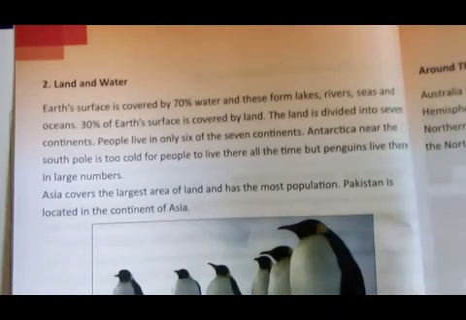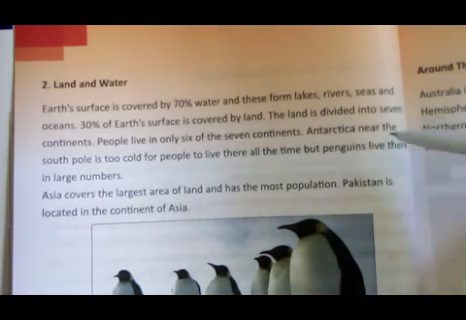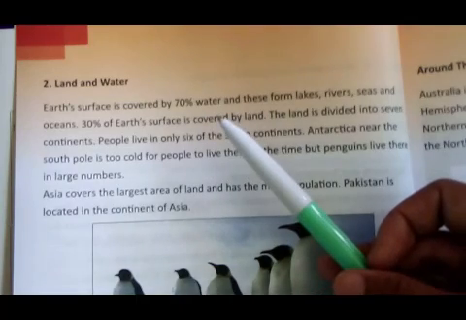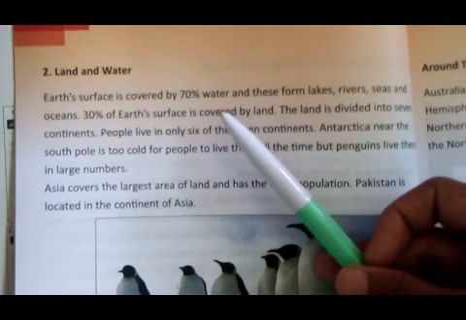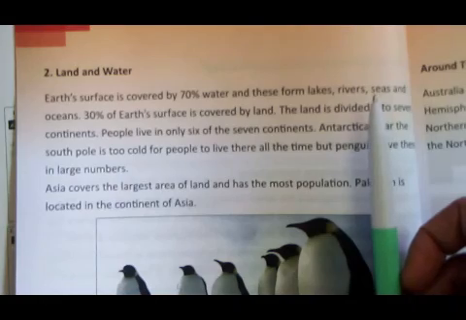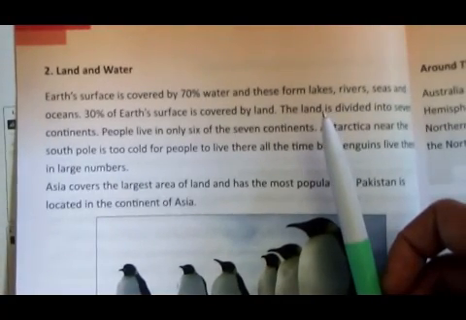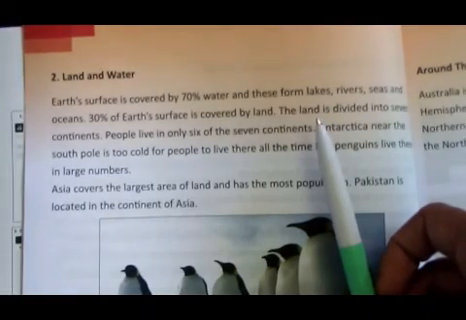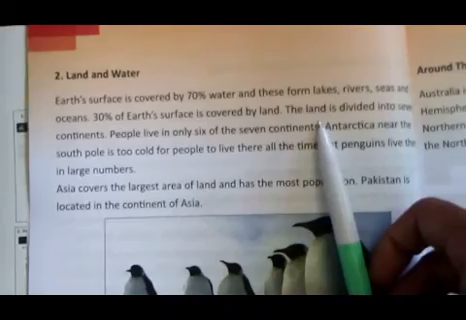Land and water. Let's learn about the land and water present in our world. Earth's surface is covered by 70% water. How many percent? 70% water. And these form lakes, rivers, seas and oceans. How much of Earth is water? 70%. And what are the different water bodies? Lakes, rivers, seas, oceans, etc.